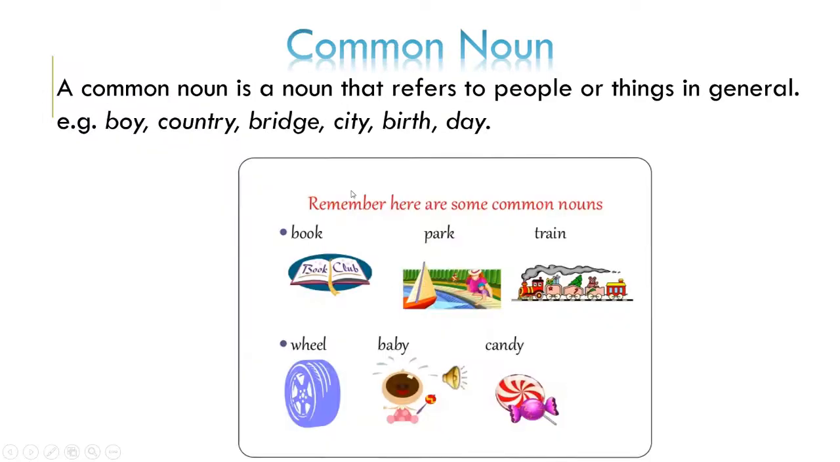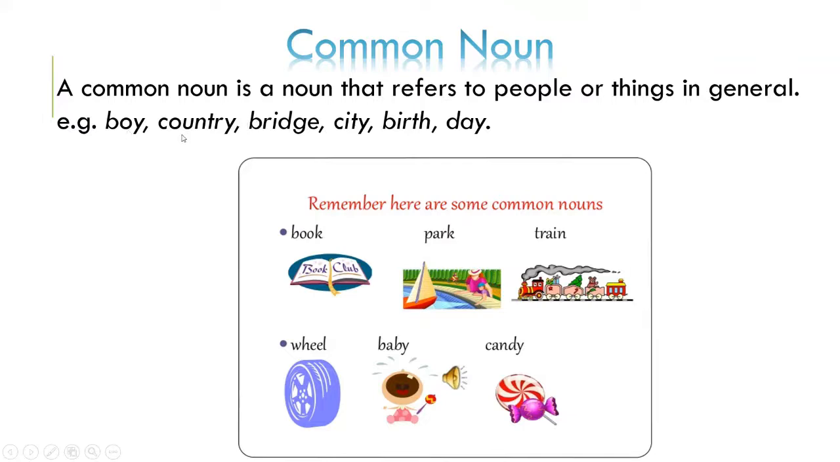Okay. So the next is common noun. What is a common noun? A common noun is a noun that shows a community, right? A common noun is a noun that refers to people or things in general. That means it shows a community. Here the examples are given: boy, country, bridge, city, birth, and day.